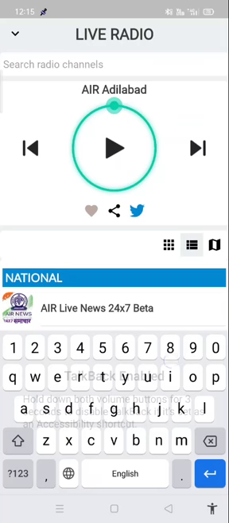Just I'm pausing it. So guys, it is very easy and simple. Listening to radio is completely accessible in this app. Go ahead and listen to radio daily. We can acquire a lot of knowledge, and radio will entertain us. We can find a lot of channels that you require.